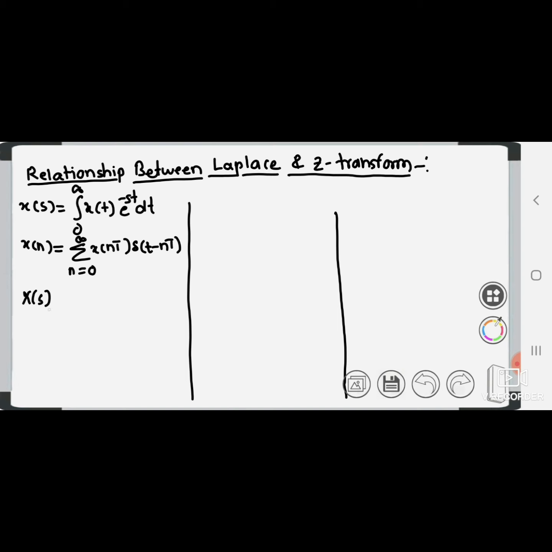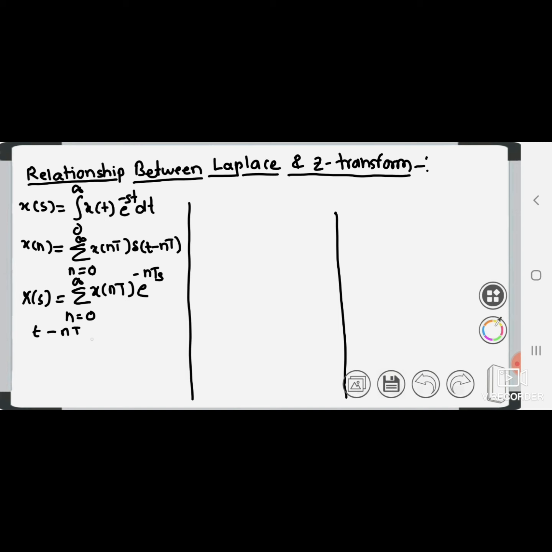So suppose capital X of s, we will take it as summation n 0 to infinity x of nt e raised to minus nts. Again we have sampled this t, that's why minus of nts. Note that this t is replaced by nt. So it is nothing but a discrete signal. So instead of integration we have taken summation.